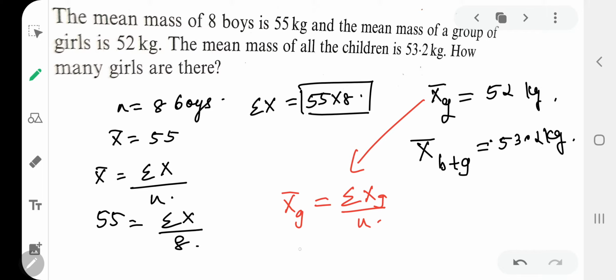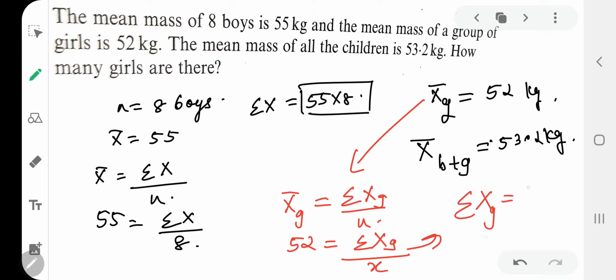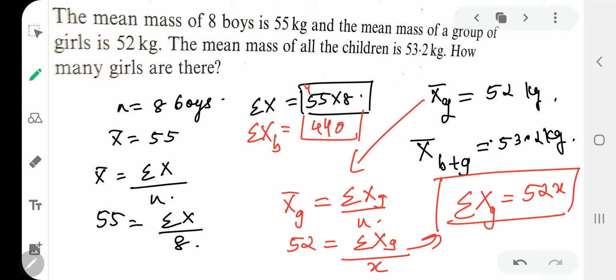Mean is 52 kg. And if I put the number of girls as x, so summation of girls will be 52x. Summation of boys is 55 into 8, that's 440. So summation of boys is 440, summation of girls is 52x. Got my point clear?